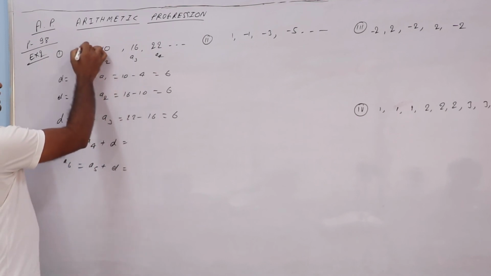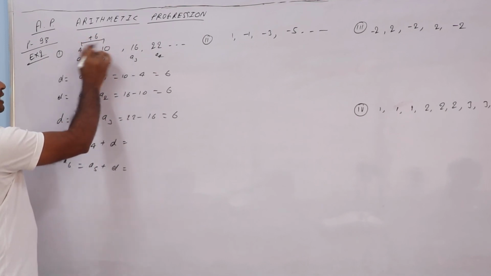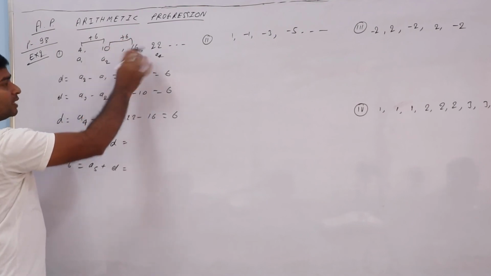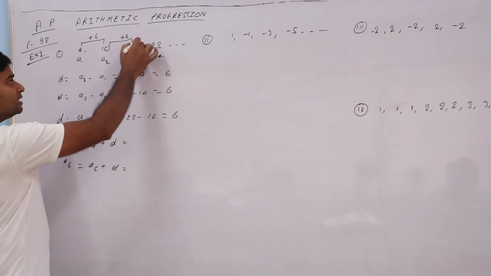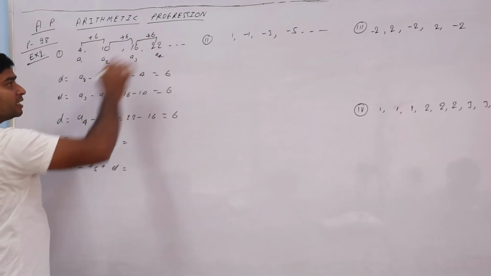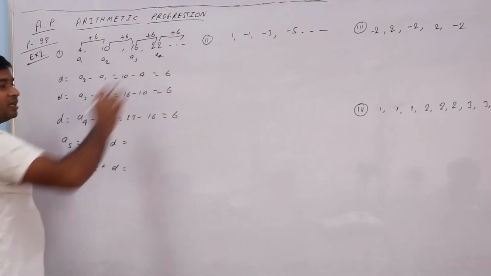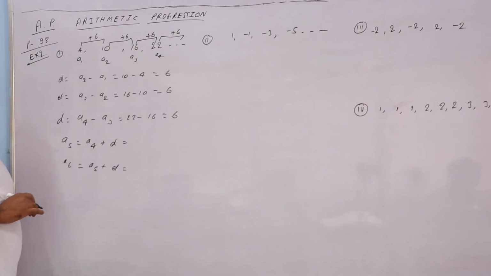Because see, if we add the common difference, we will get the next term.